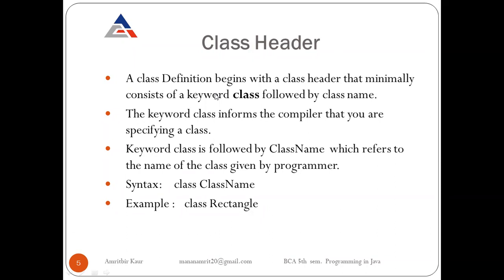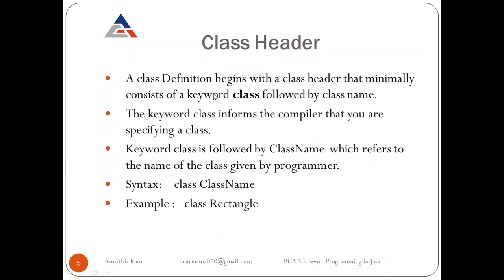So in a header we cannot eliminate the keyword class, and the class name is compulsory. So we have to write class Rectangle. This is minimal, meaning this cannot be omitted from the class header. And we can add other things as per our requirement, like we can use the public keyword for access specifiers.